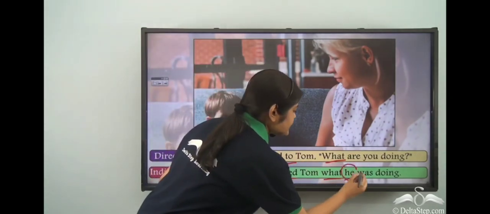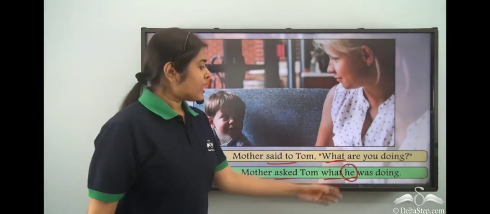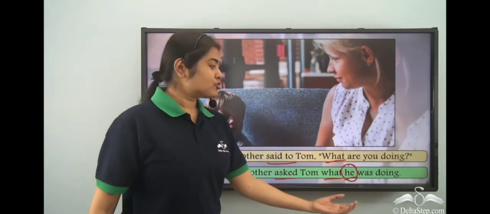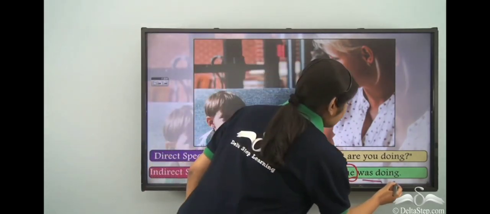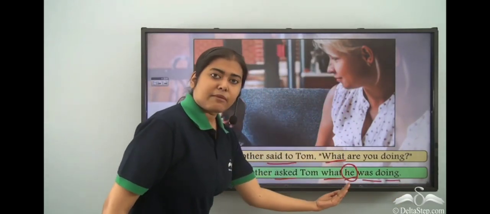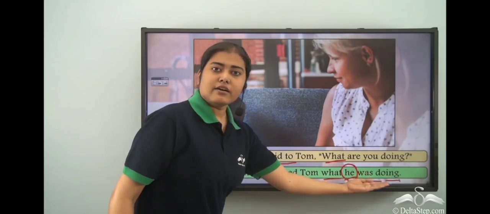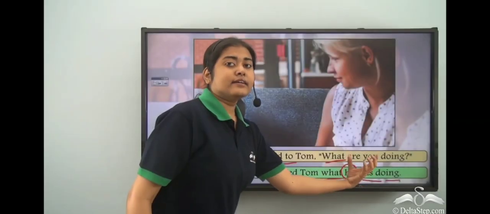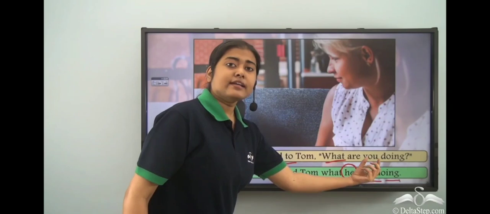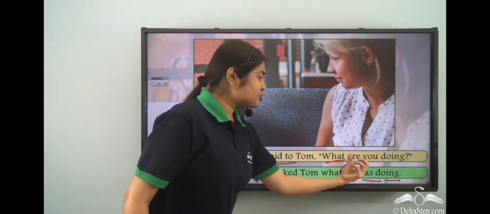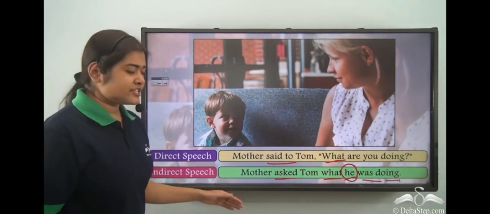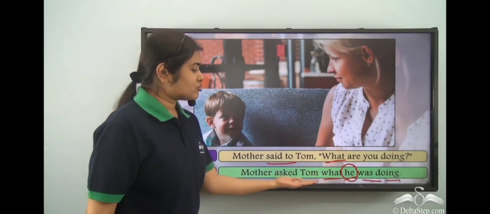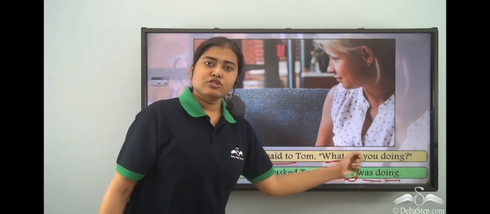Therefore, we write he instead of you, and are doing changes to was doing, that we all know. So, in this case, the subject comes first, followed by the verb, unlike in the question itself where the subject comes between the two parts of the verb. So, our final sentence reads, Mother asked Tom what he was doing.